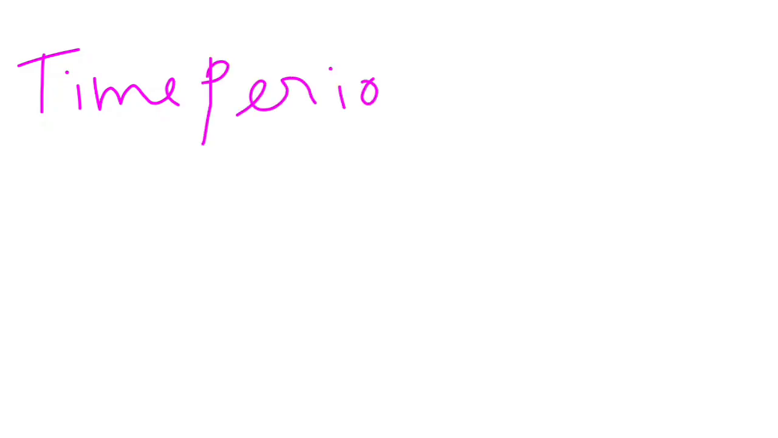Now let's learn some terms related to sound waves. There are three basic quantities: frequency, amplitude, and time period. So first of all, what is time period? Time period is denoted by capital T. Its SI unit is seconds.